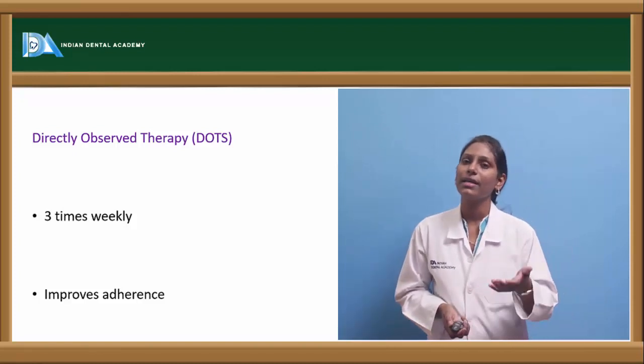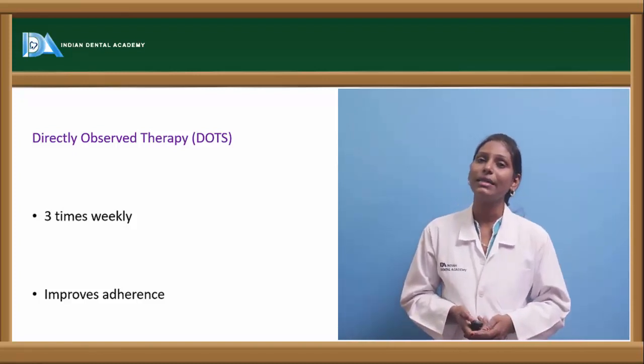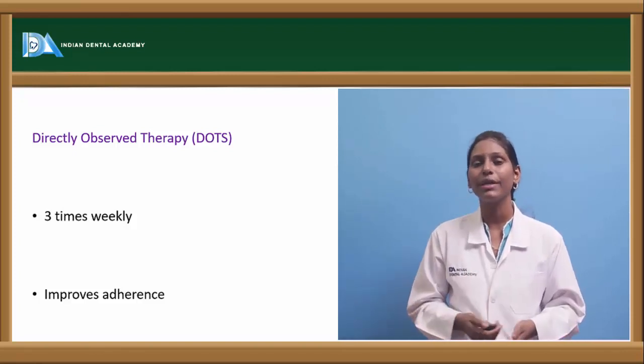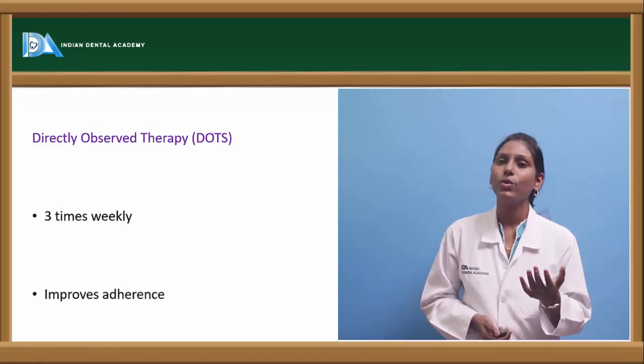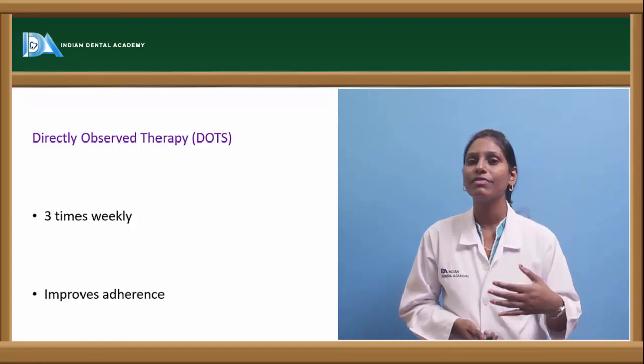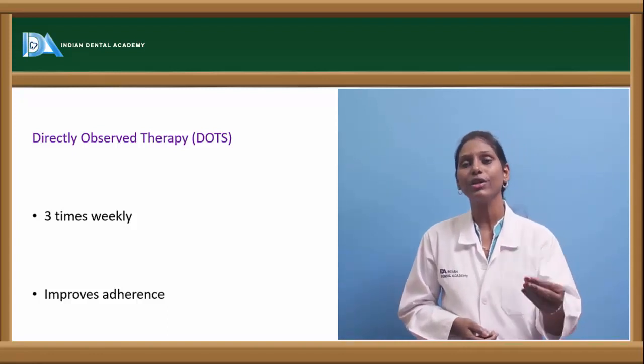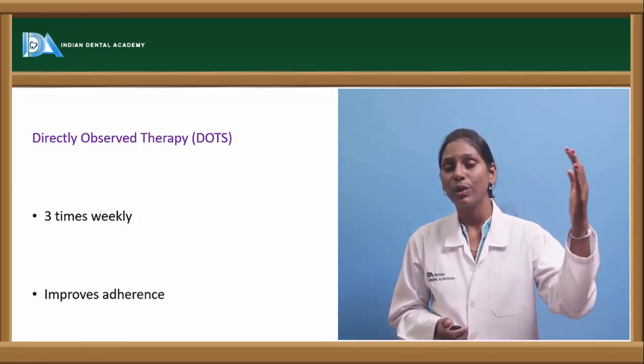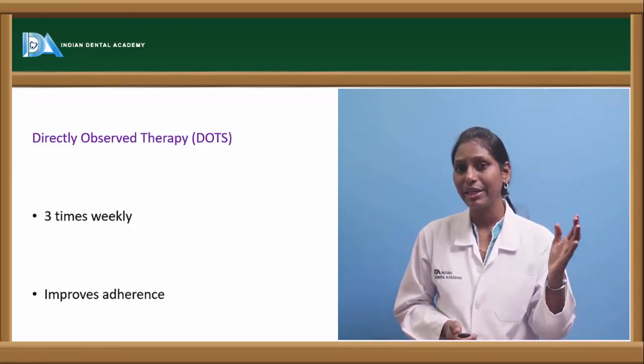Now, as I have discussed, there is something called directly observed therapy. In this directly observed therapy, to increase the compliance of the patient, we ask the patient to come directly to the physician and take the drug in front of the physician. So it is directly observed by the physician whether the patient has been taking the medication or not.